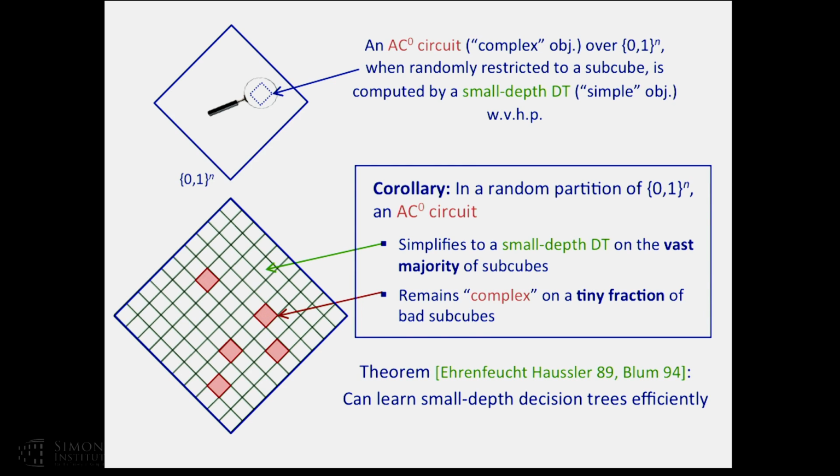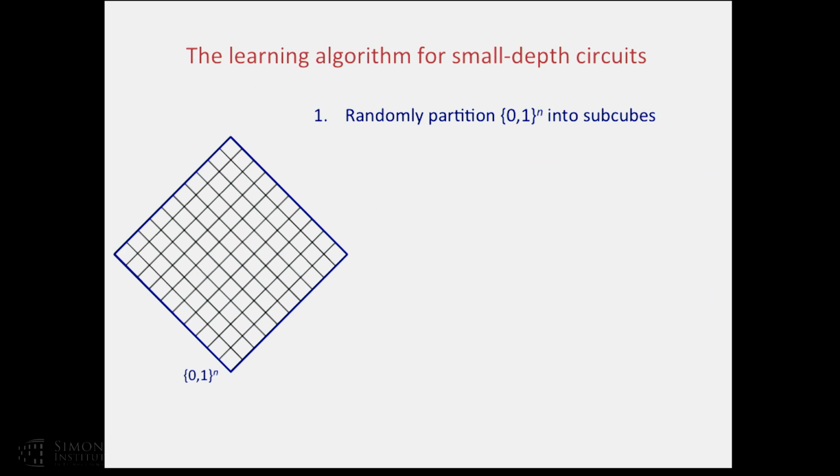Okay, so let me just state our learning algorithm, although hopefully we can guess what it's going to be. The first step, I'm going to randomly partition the hypercube into subcubes. I'm going to run a separate copy of a decision tree learner on each subcube, just assuming for now that f is indeed a small depth decision tree on every subcube. That's not going to be true, but it's going to be mostly true.